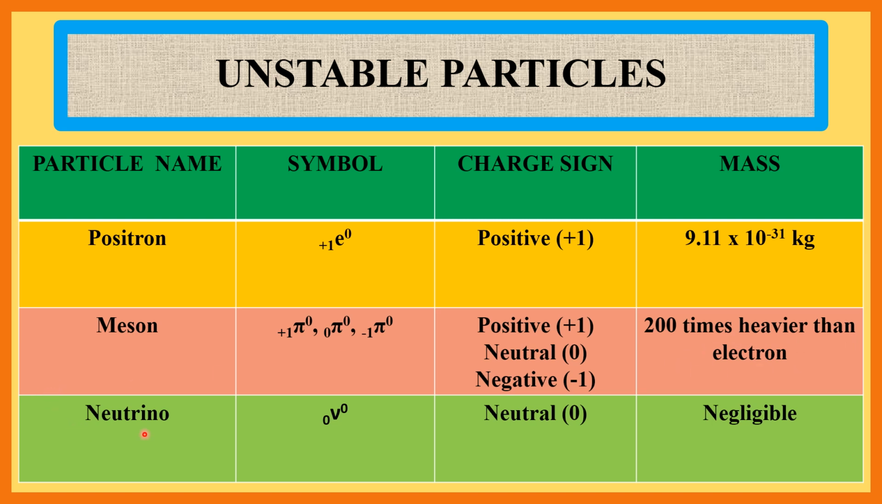Now neutrino. Symbol of neutrino is 0 nu 0. Charge sign neutral, that is 0. Mass negligible.